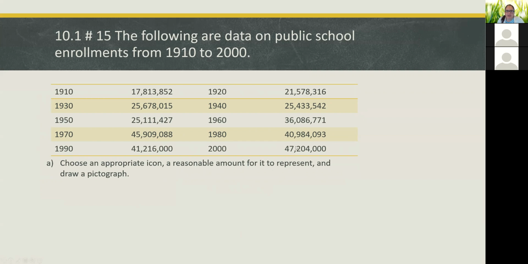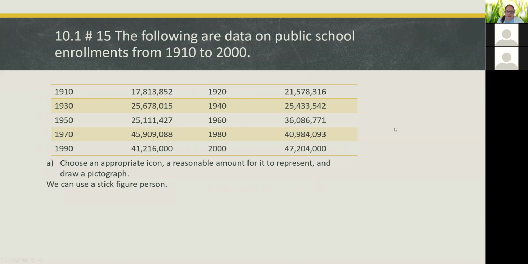And now keep in mind that for the year 2000, we have 47 million. So if we choose an icon and have it represent 1 million, we'd have to draw 47 of them. So 1 million, even though it seems like a large amount for the icon to represent, it's probably not going to be big enough because we don't want to draw 47 of an object. Okay, and it is public school enrollment.